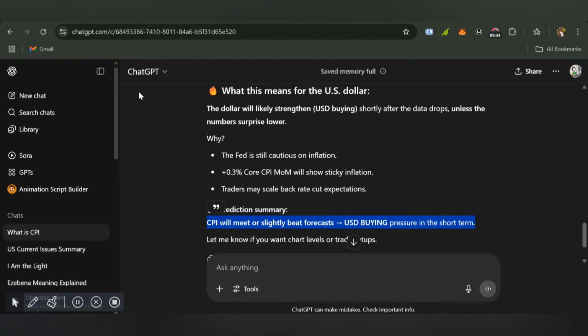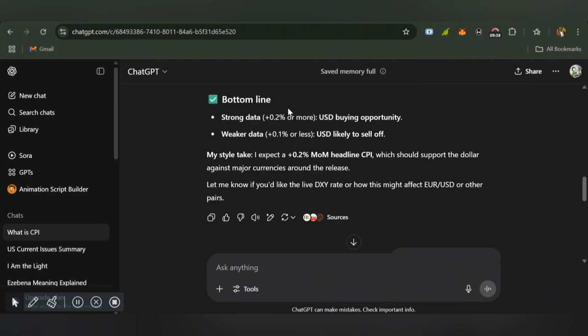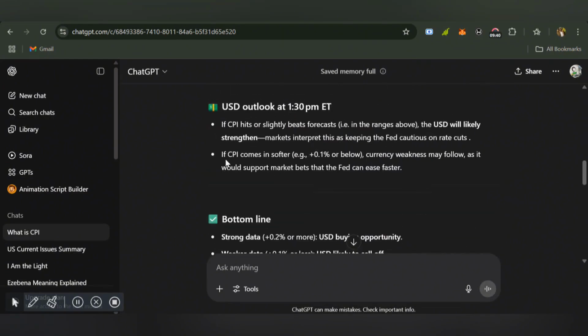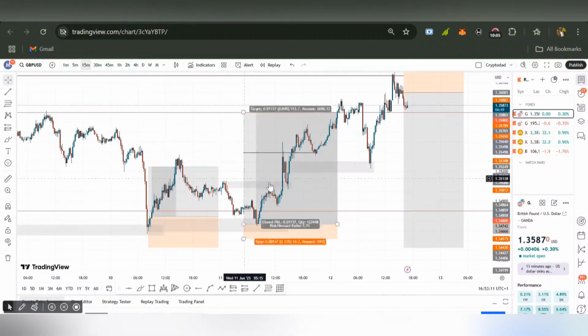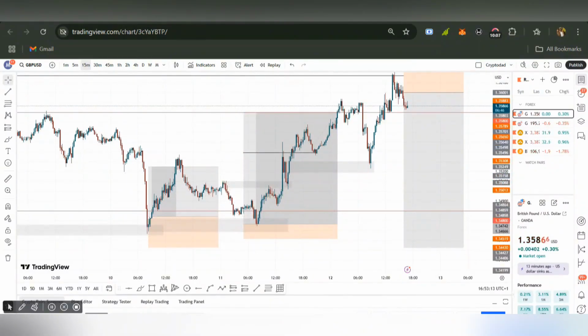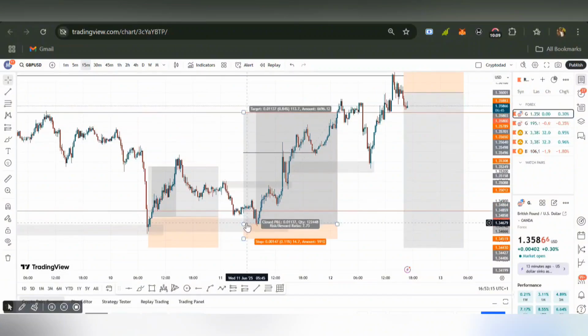But okay, ChatGPT wasn't able to make the actual prediction, but it actually gave me the two lookouts I should be expecting on USD. And having in mind what it said here, I was able to get to know what the market will be doing. Like I said in this video, due to the fact that the United States is not presently stable, their currency is presently weak. You see the trade I took, this GBP USD trade from this price, because I was expecting GBP USD to be very bullish, so I took the buy from this point.